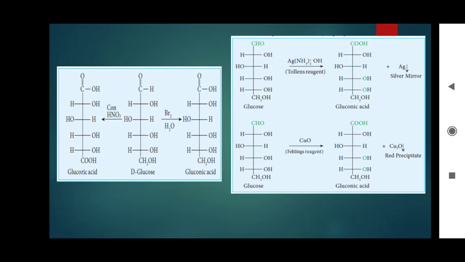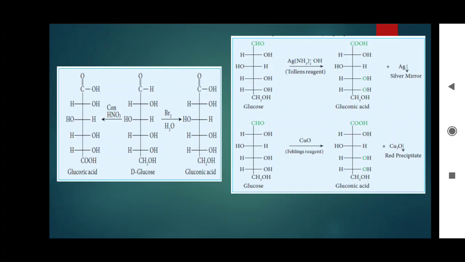So when we use the ammoniacal silver nitrate, ammonium hydroxide in silver nitrate, that is called Tollens reagent. Now the silver mirror will appear. This is the test for aldehyde, right? And here the aldehyde group turns to acid group.